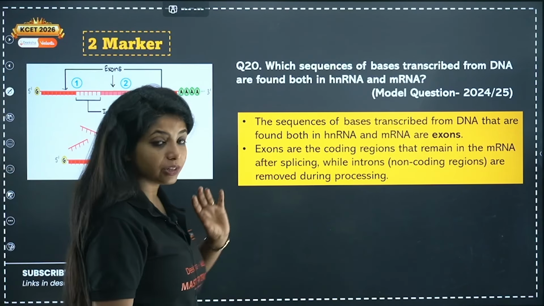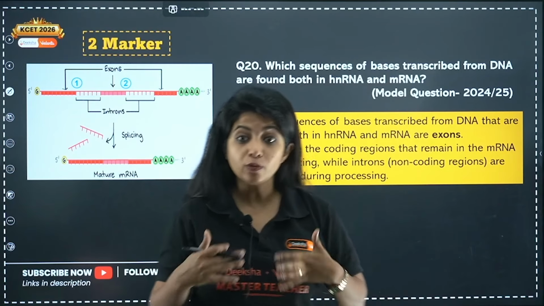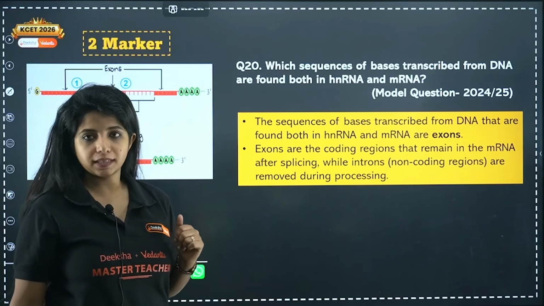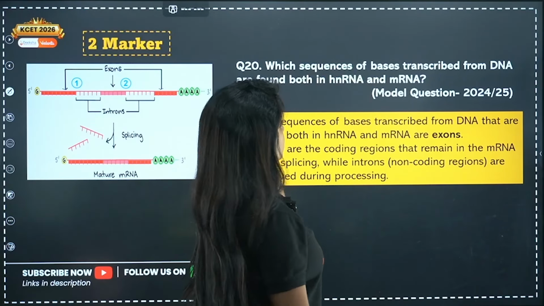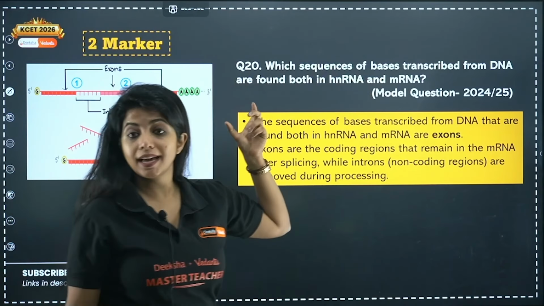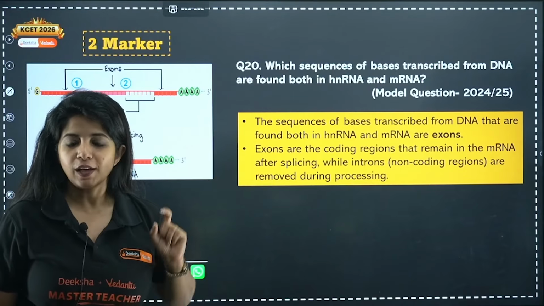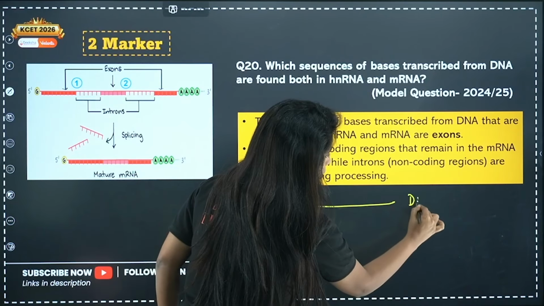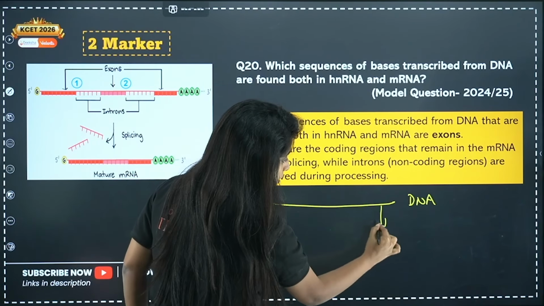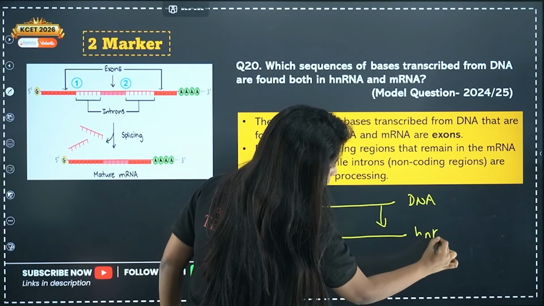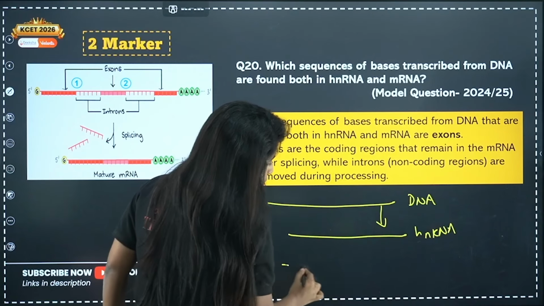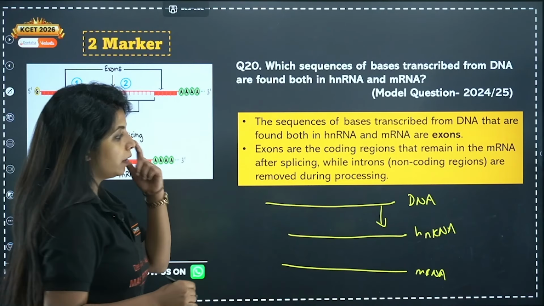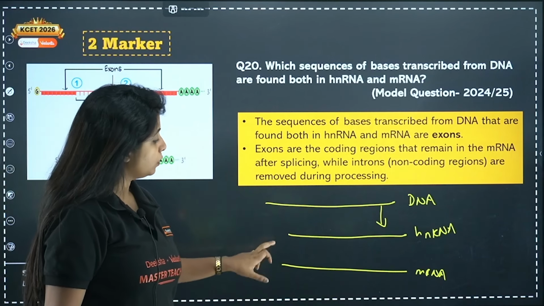Now we will move on to the 2-marker and 5-marker questions which have usually come in the previous year model question papers. Which sequence of bases transcribed from DNA are found both in hnRNA as well as mRNA? You have the DNA right over here. The DNA is getting transcribed to what is known as hnRNA, and this hnRNA undergoes processing to form the mRNA. So they are asking what sequences transcribed from DNA are found both here as well as here.